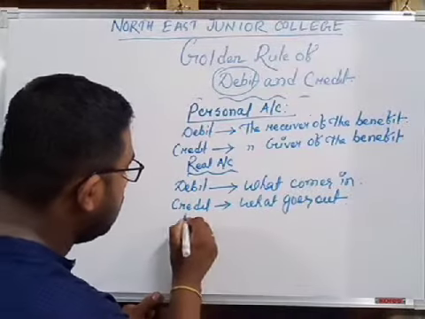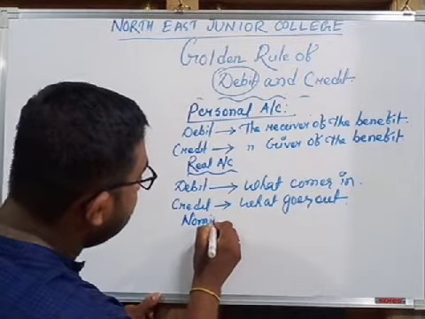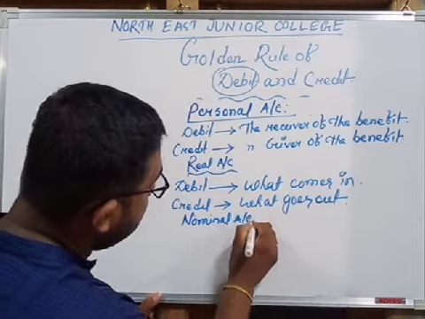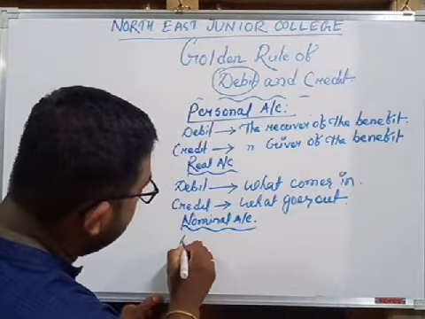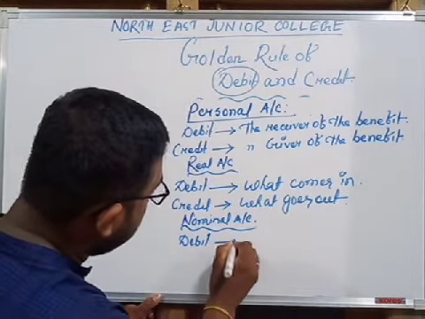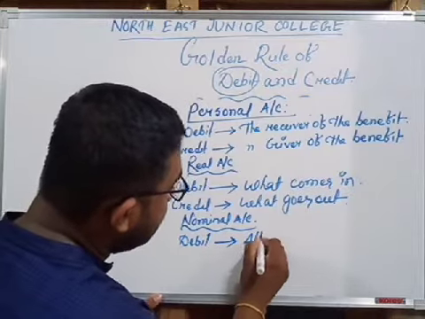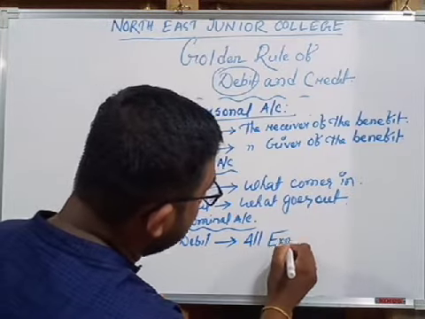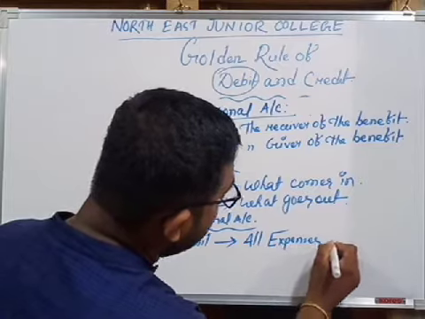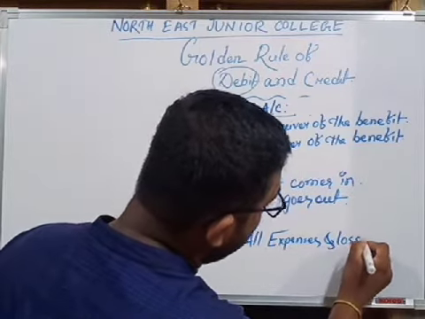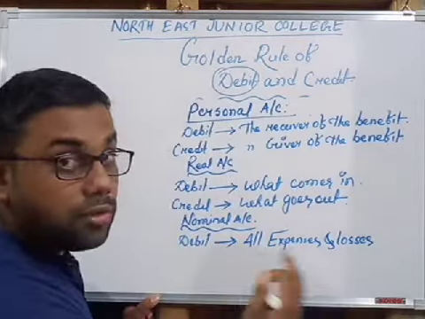Next one is the nominal account. Debit: all expenses and losses. Debit is all expenses and losses. And what will be the credit?